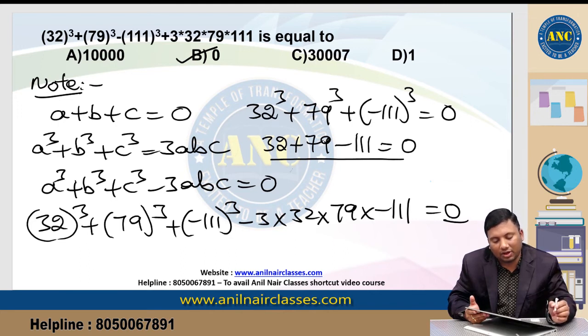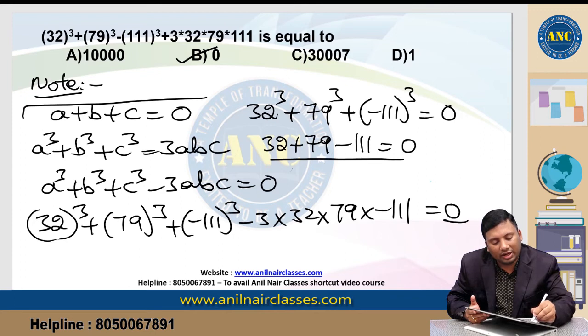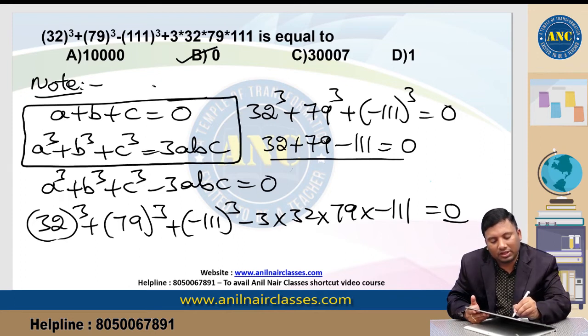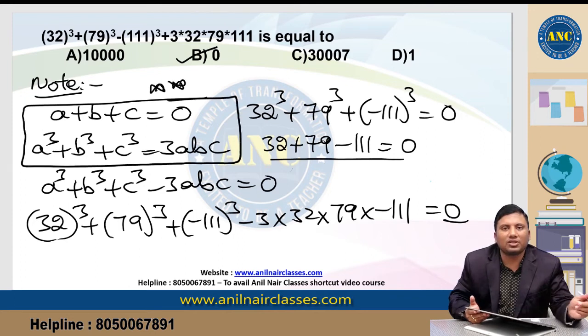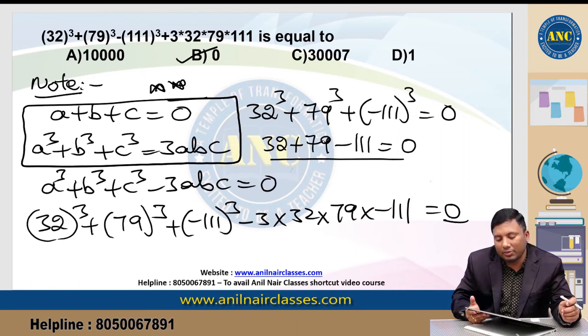This is one way of solving the question based upon the identity. If a plus b plus c is 0, a cube plus b cube plus c cube is 3abc. Again I am explaining. This is one way to solve.